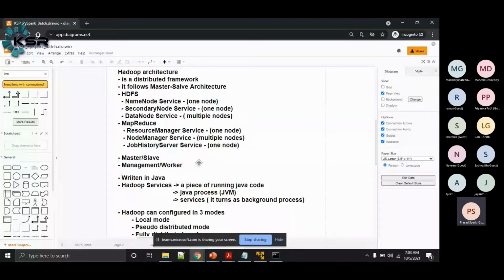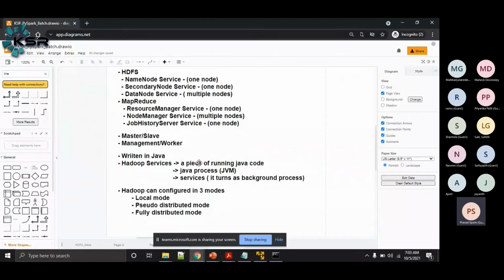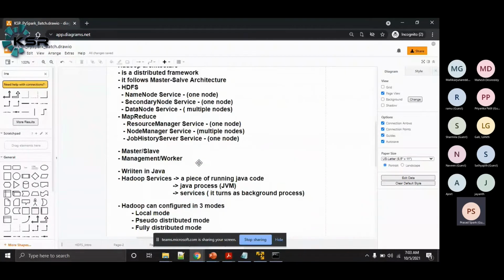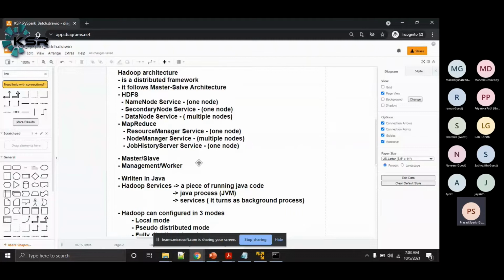So good morning, guys. To have a quick recollection of what we discussed yesterday: yesterday we started with understanding the architecture of Hadoop. Within the Hadoop architecture, we understood what the different services are that run when we say a Hadoop cluster is up and running, right?